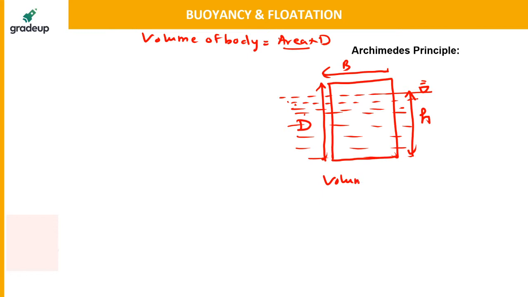So volume of displaced fluid will be equal to the area into the h. This h you have to multiply with right now. So that is the difference. You have to find the amount of the body which is submerged inside the fluid, and that height you have to find to get the volume of displaced fluid.